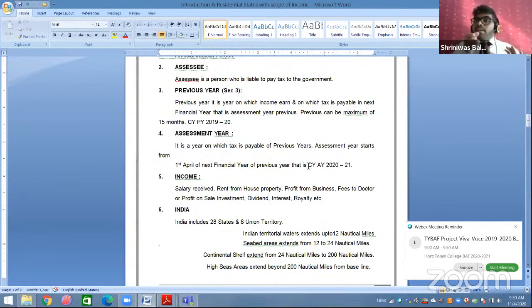क्योंकि वहाँ पे minimum time period का limitation नहीं है. Maximum can be 15 months. Minimum can depend. Okay. So you started in July and ended on 31st March, so it was for 9 months. Second example. We started business on 1st December 2019. So we'll end on 31st March 2020. So December, January, February, March, again for 4 months. Okay, completely fine. Now focus on the example I'm giving right now.